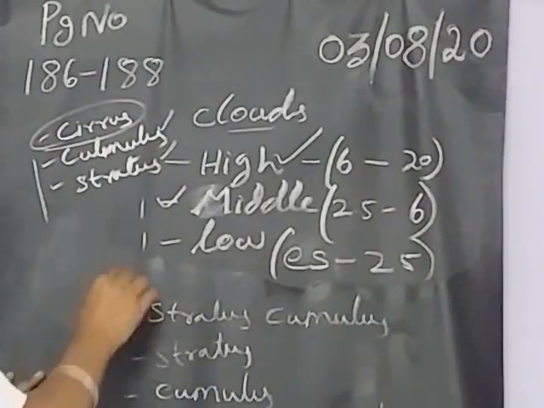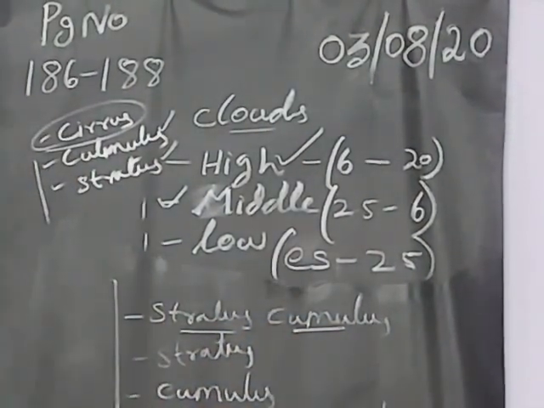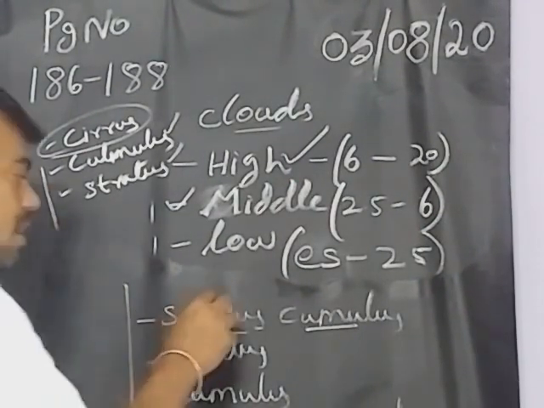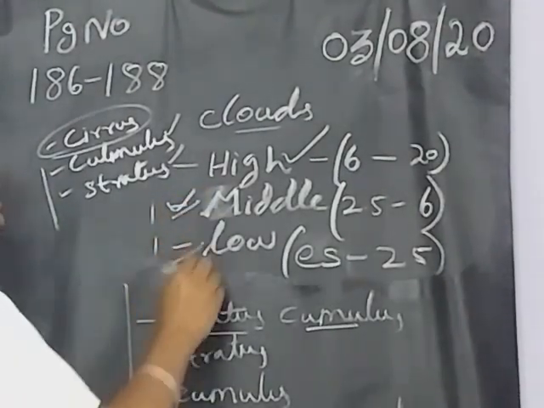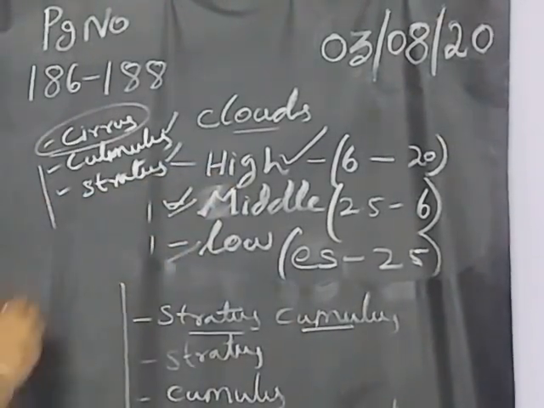Cumulus. So stratus is there, cumulus is there, nimbus is there. These are all types of clouds which give rain. So we have more chances of rain in the middle and low clouds alone, is it or not? So in the high clouds, what are the things we see?